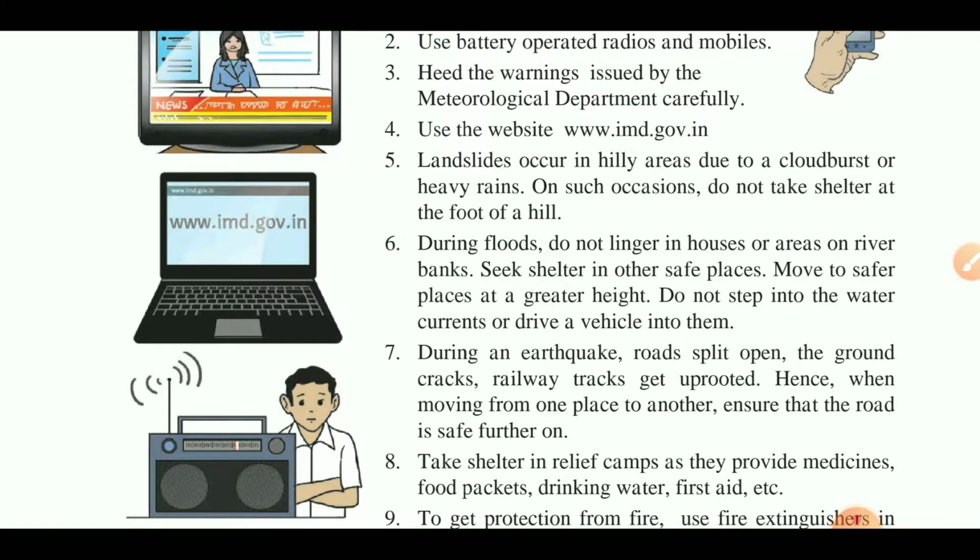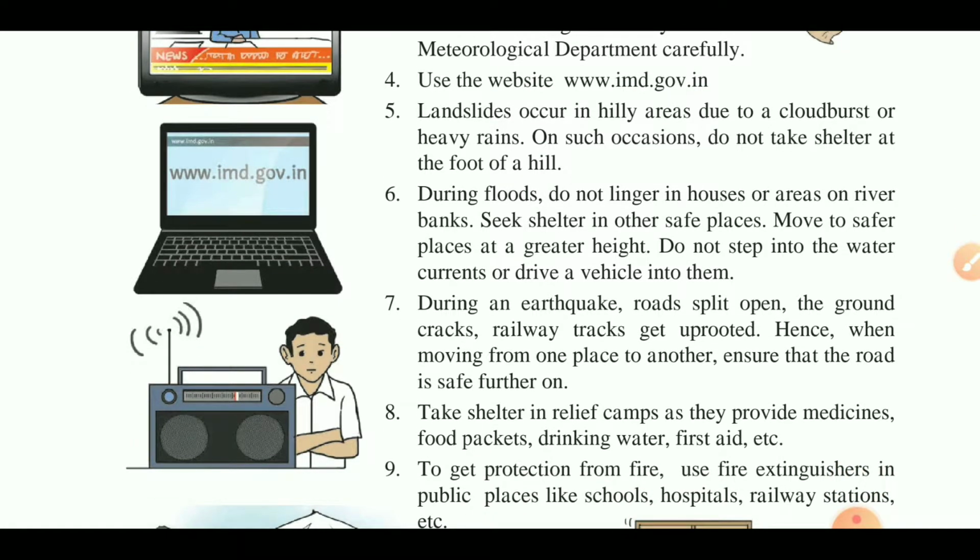During a flood, don't go inside the river, or stay inside the house if there is a lot of water. Keep your shelter above the level of the river, go to a greater height, and do not step into the current or drive a vehicle into it.